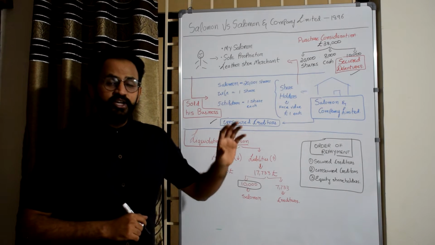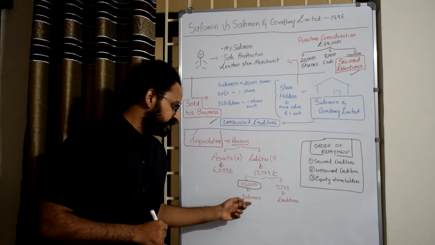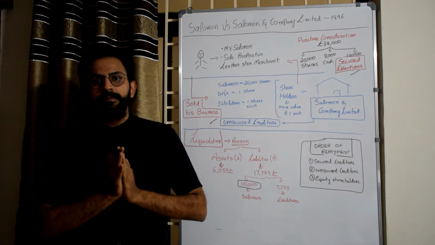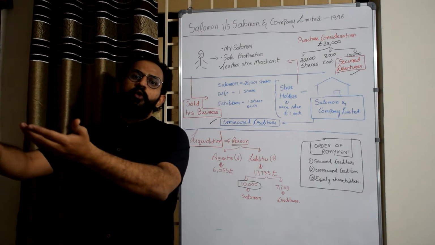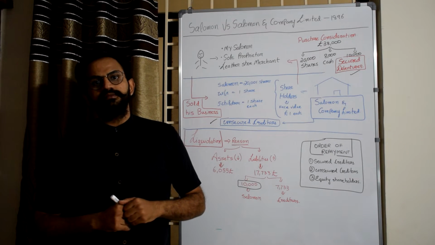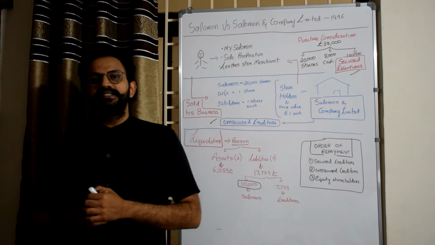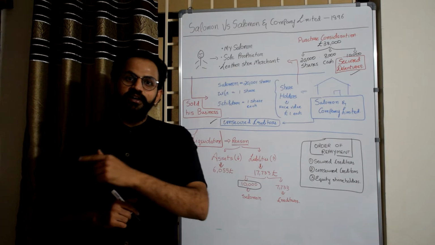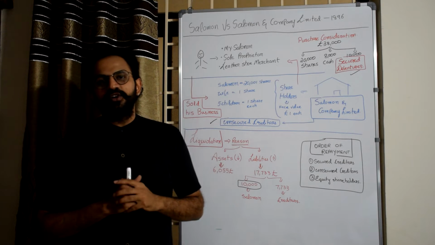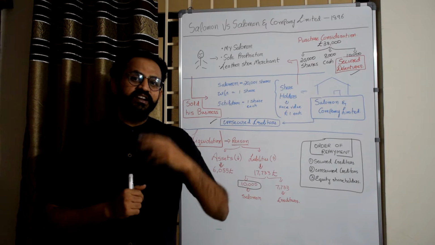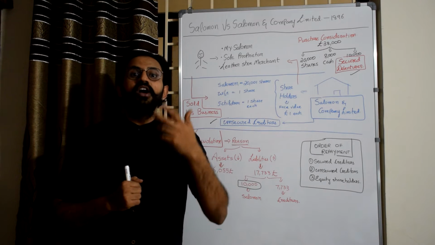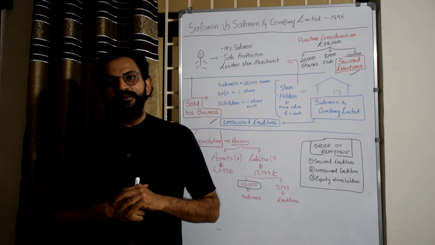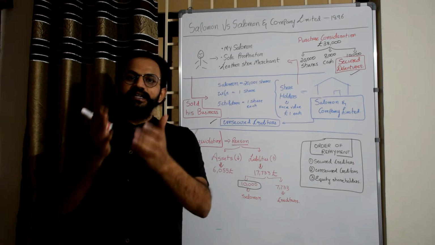The creditors' claim was that, Your Honor, this person is not different from his company. The company and this person are one and the same. So ideally the money should go to an outsider first and then to this person. After listening to all the facts, the judge gave his decision, saying, my friend, do not forget the characteristics of a company. In the characteristics, there are two predominant things: the doctrine of separate legal entity and corporate personality. What do you mean by doctrine of separate legal entity?